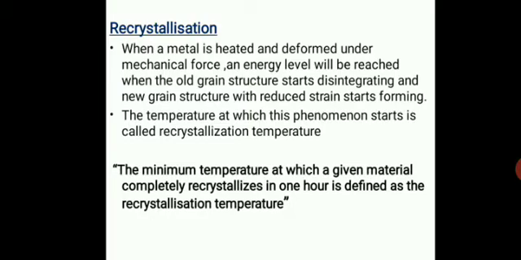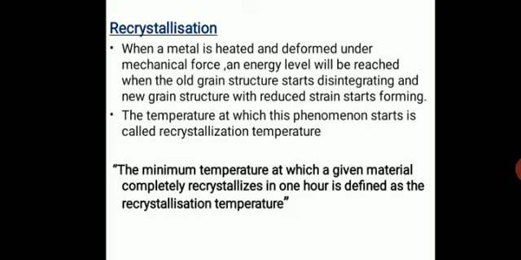Before that, what is recrystallization? When a metal is heated and deformed under mechanical force, an energy level will be reached when the old grain structure starts disintegrating and a new grain structure with reduced strain starts forming. When the metal is heated and deformed, we are giving some mechanical force externally, and when some energy level is reached, the old grain structure starts to disintegrate and new grains are formed.